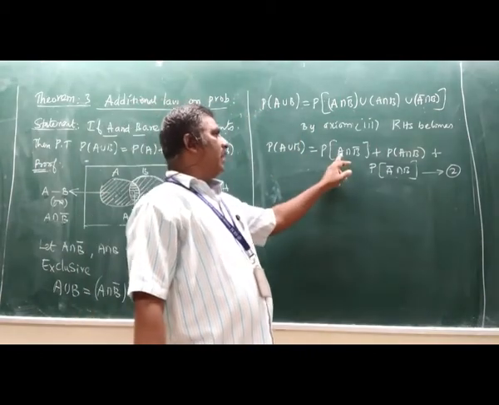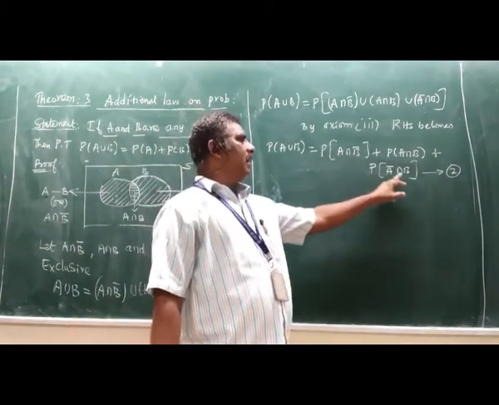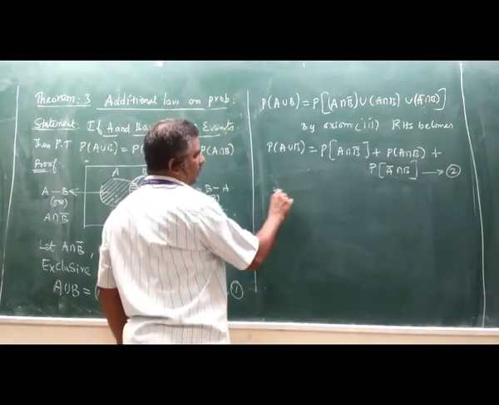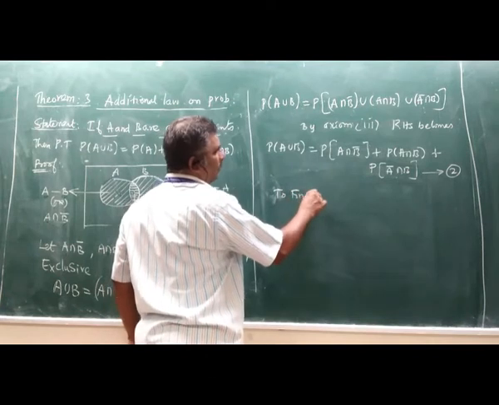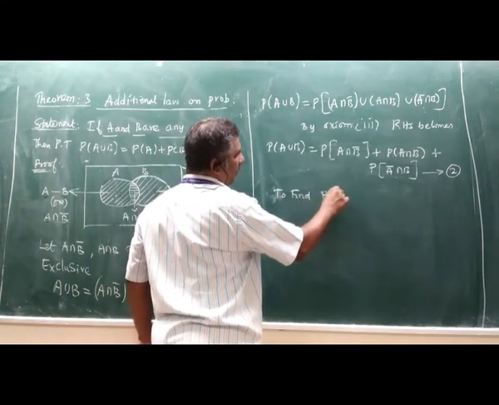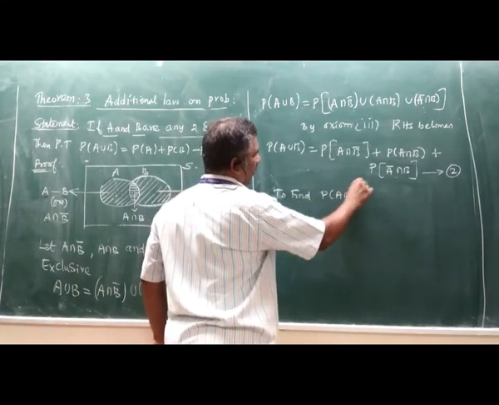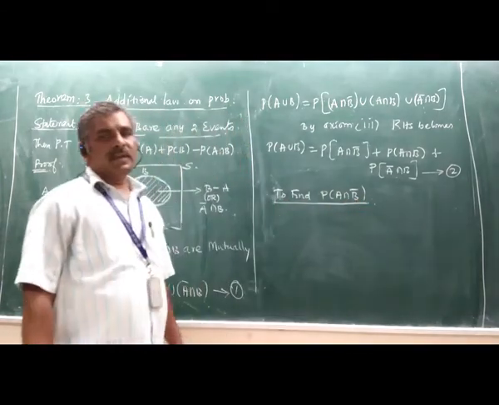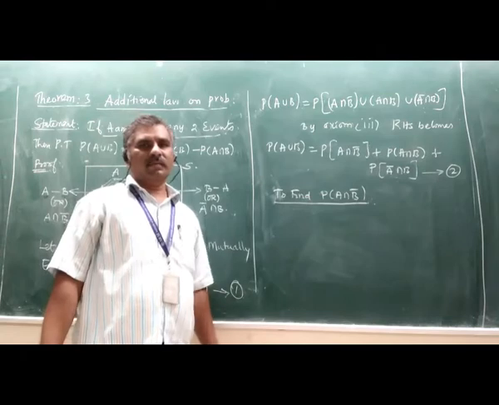We need to find the value of A intersection B bar and A bar intersection B. To find probability of A intersection B bar. How to find the probability of A intersection B bar?